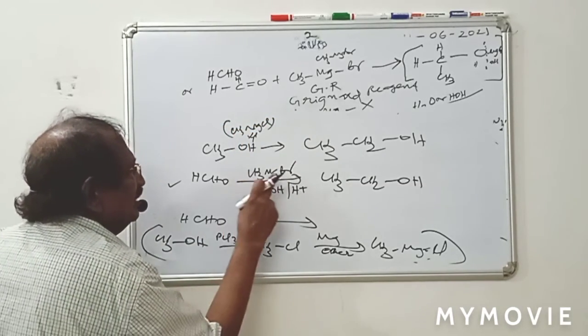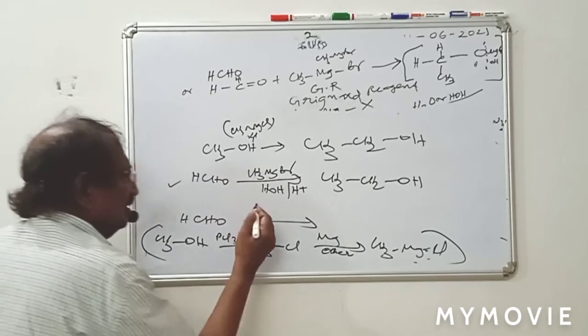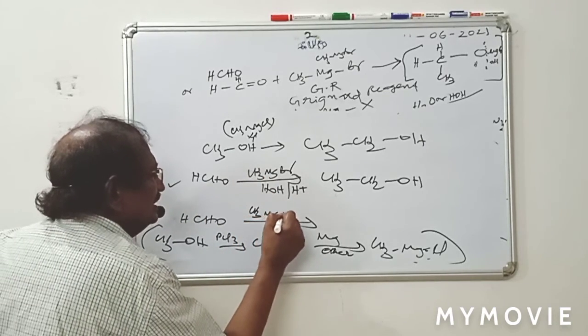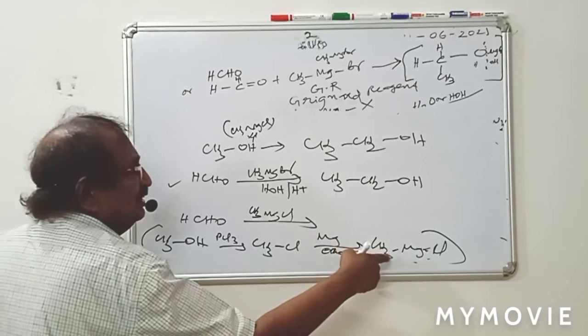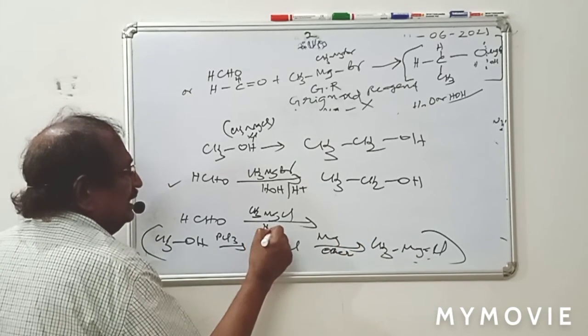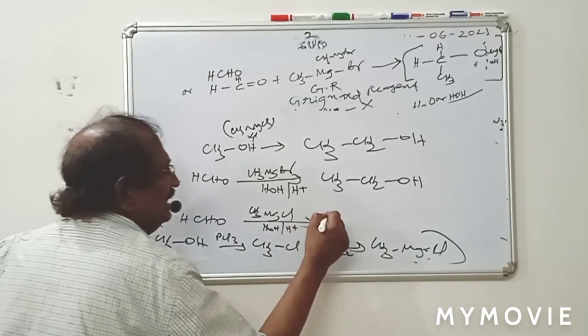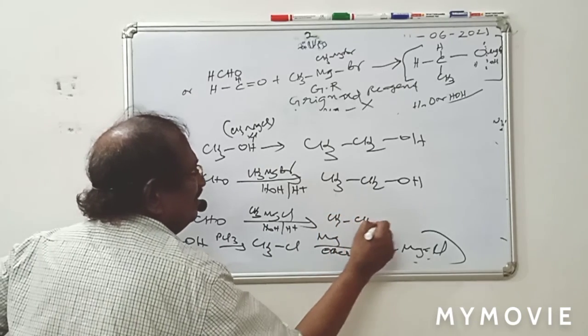Then you put CH3MgCl with HCHO as usual. Therefore, CH3MgCl, that is converter one. Methanol is converted into methyl magnesium chloride. Then H3O plus, you will get what? Ethanol. Like this, they will make confusion.